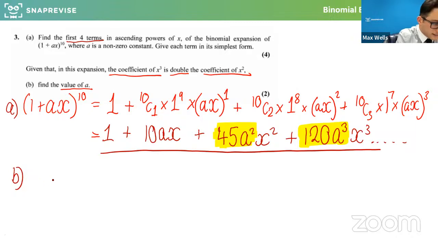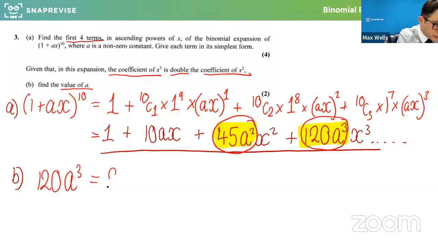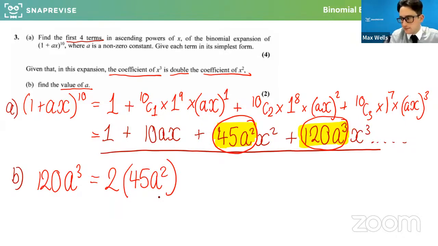What it said is that the coefficient of x cubed is double this. So what that actually means is that 120a cubed is 2 times that one. Does that make sense? Can we see how we can form this equation from that information there? The coefficient of x cubed, 120a cubed, is double 45a squared.